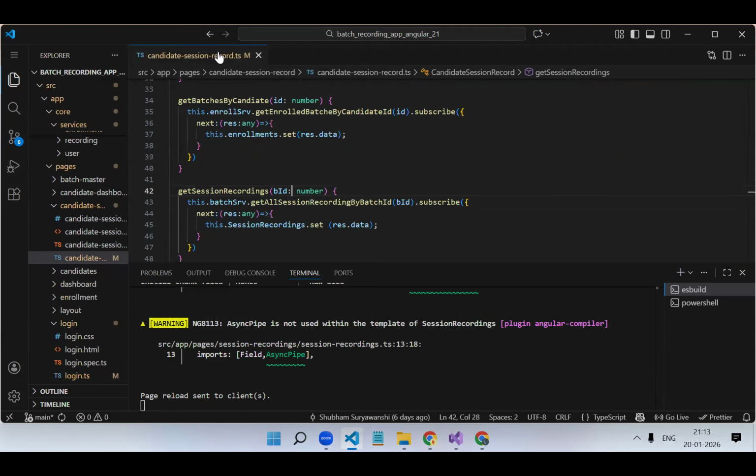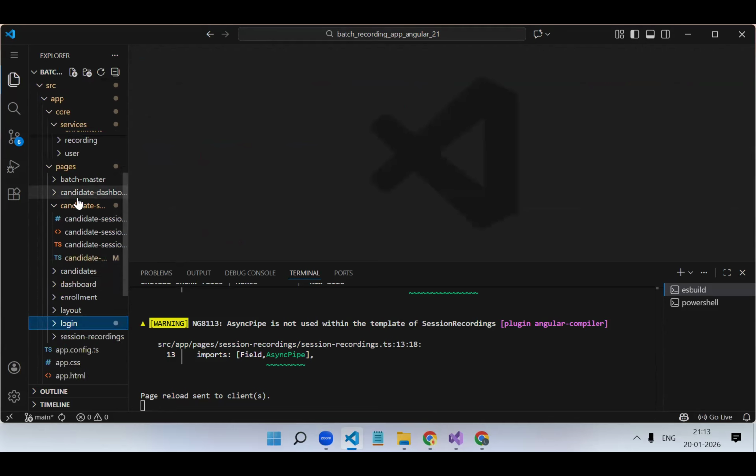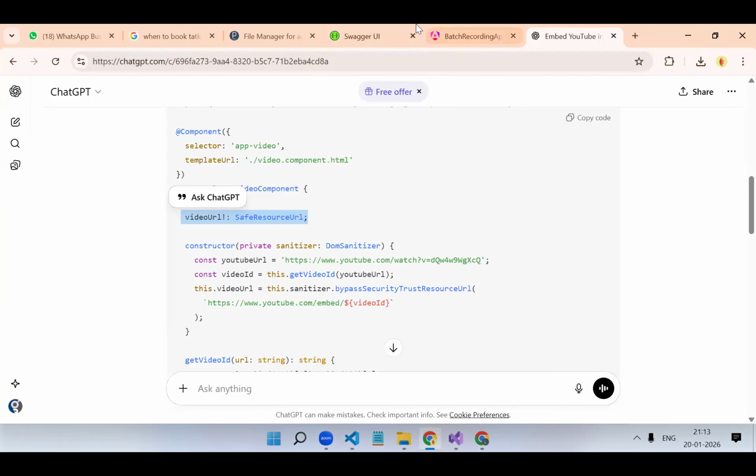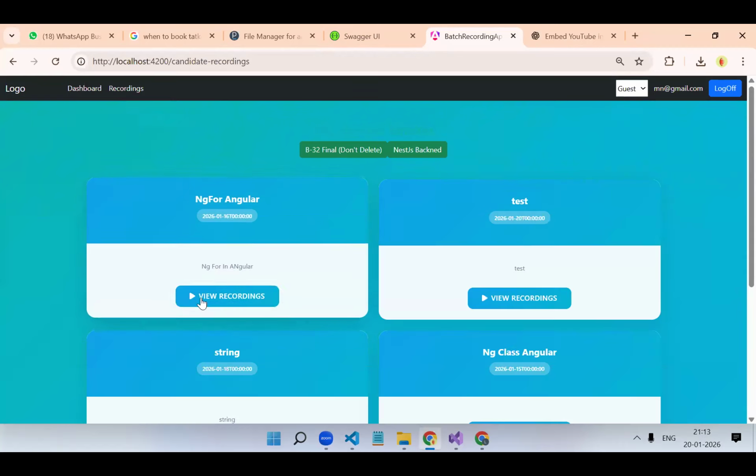Now, how do you show it? Let's say on click of it, if the user clicks on it, we need to open the modal pop-up, and on the modal pop-up, we will have our video player. And there you will be able to see our recording. Got it, everyone? How we are going to show the recording? Clear? Yes or no? Okay.